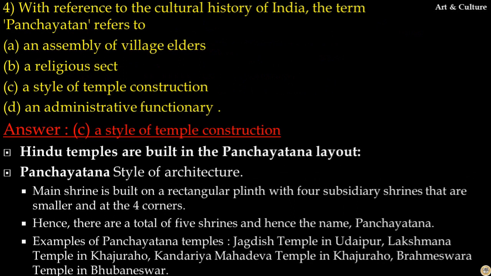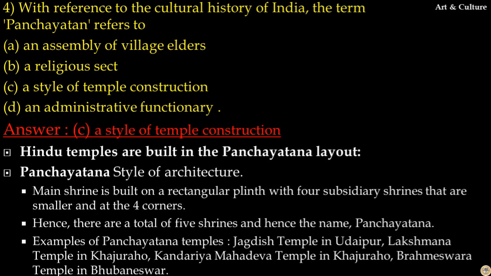Question number 4. With reference to the cultural history of India, the term Panchayatan refers to... Options are an assembly of village elders, a religious sect, a style of temple construction, an administrative functionary. The answer to this question is option C, a style of temple construction.